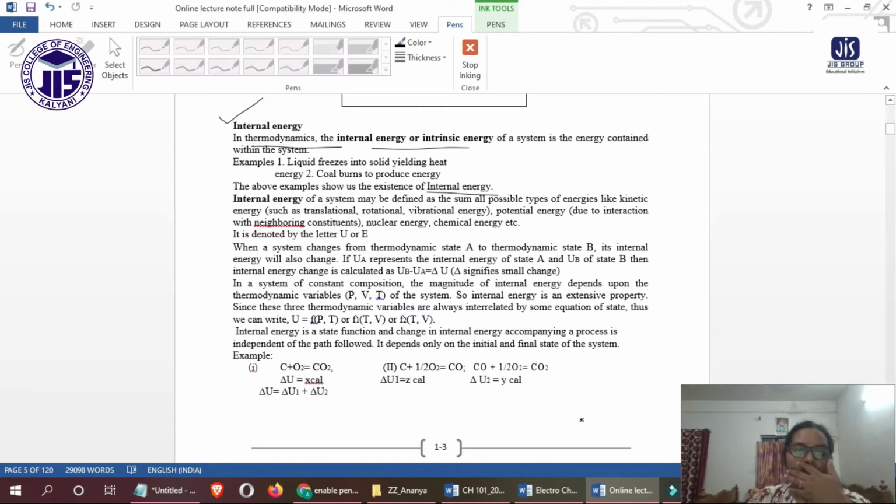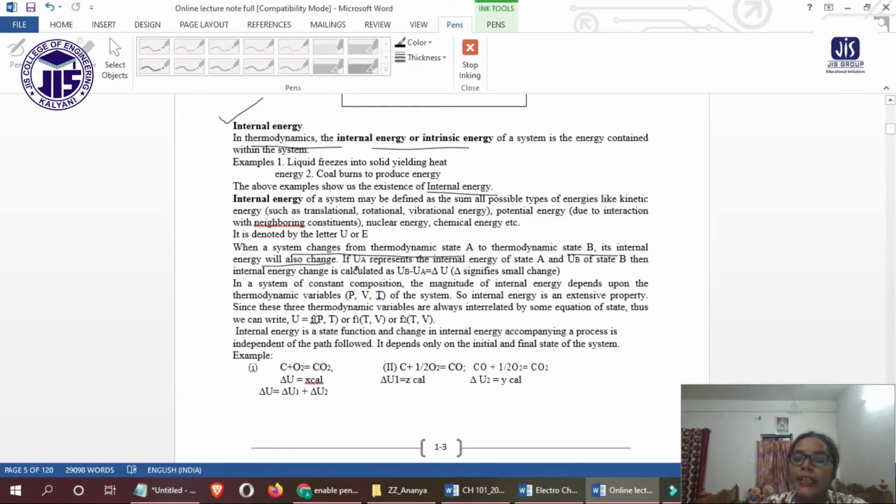When a system changes from thermodynamic state A to thermodynamic state B, the internal energy will also change. Obviously, for a reaction, if we have reactant A and after the reaction it forms product B, the internal energy will change. It will be different for A and different for B.